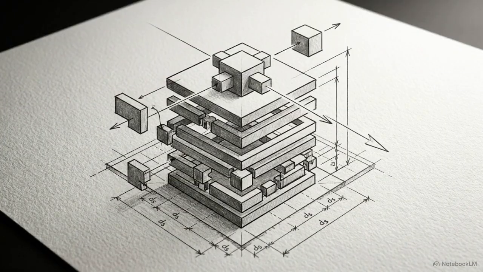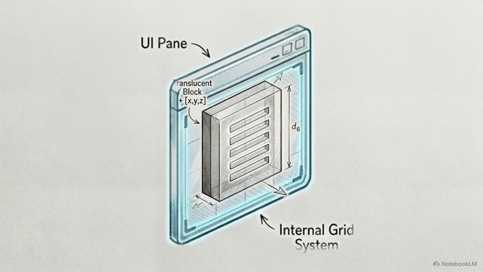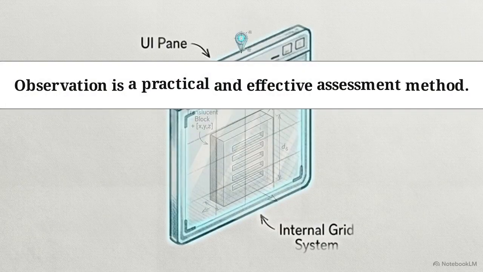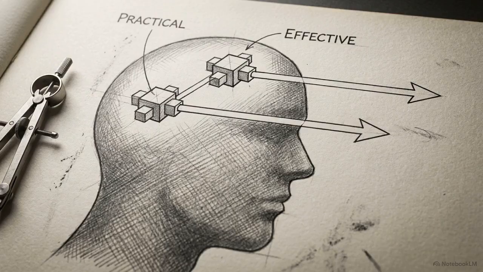Reverse engineering an academic paragraph demonstrates how this architecture dictates the use of evidence. Consider this raw block of data regarding workplace observation. In its unformatted state, the information is dense. The first sentence provides the map instruction. "Observation is a practical and effective assessment method." Within this, two routing nodes are established, practical and effective. These two nodes set an exact expectation in the reader's mind for the data that must follow.